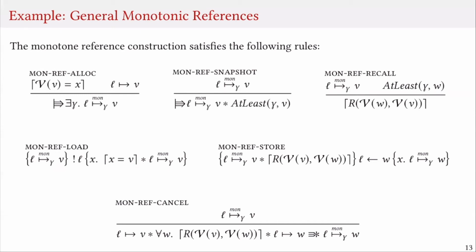However, when we want to update the value of a monotone reference, we need to show that the value that we are updating the reference to is actually greater than the value that is currently stored in the reference in the relation R. Finally, just as we created a monotone reference out of an ordinary reference, given a monotone reference, we can deconstruct the reference and get back our ordinary reference, and also know that if at some later point in time, we come back with some value that is greater than or equal to the value at the time of cancellation, we can recover our monotone reference.